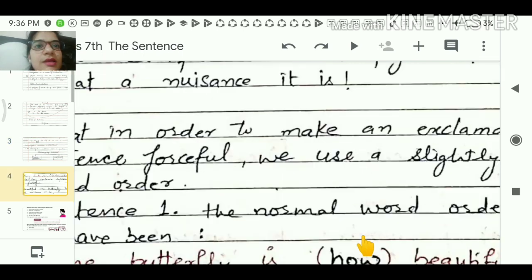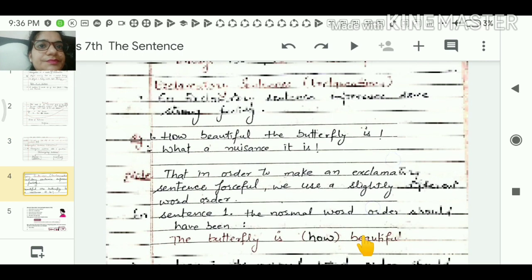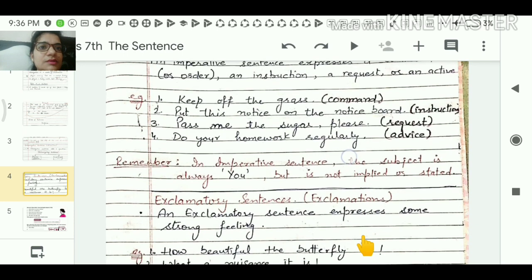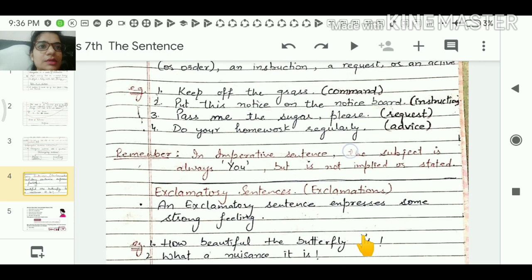Coming to the next, we have imperative sentences, commands. An imperative sentence expresses a command or order, an instruction, a request, or an advice. Keep off the grass.